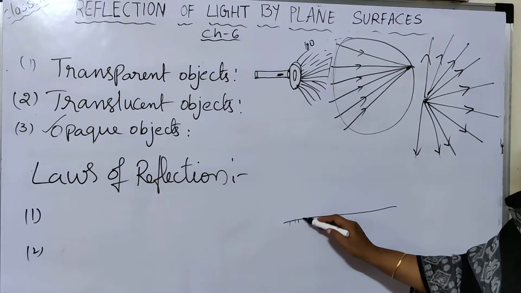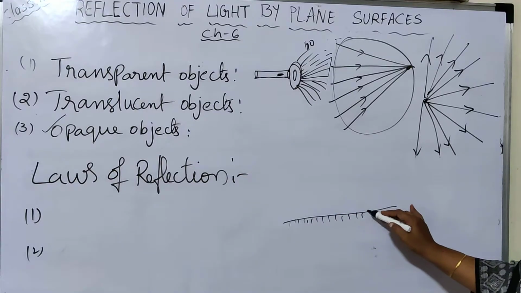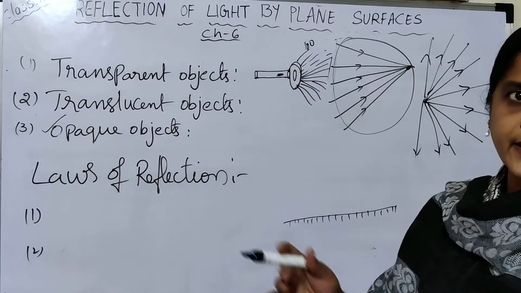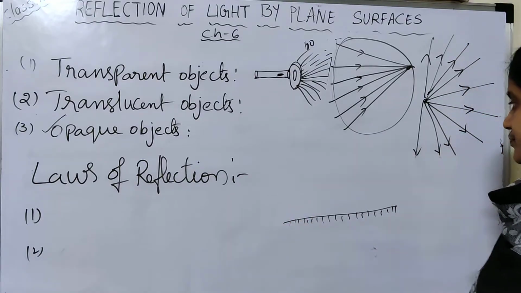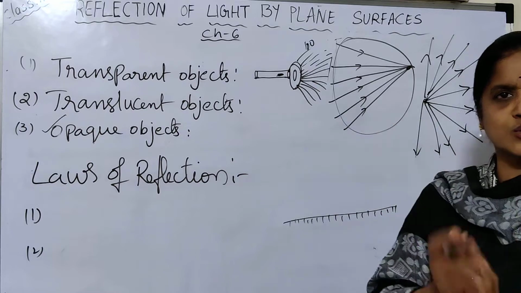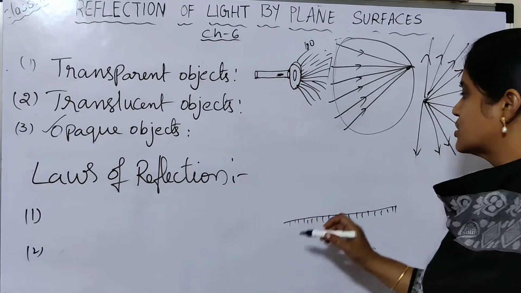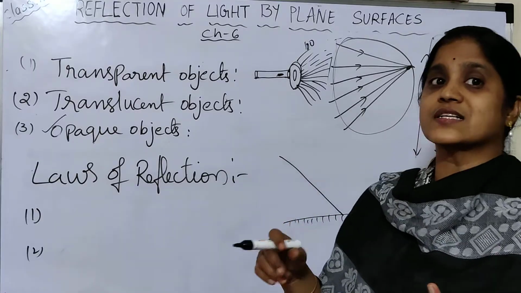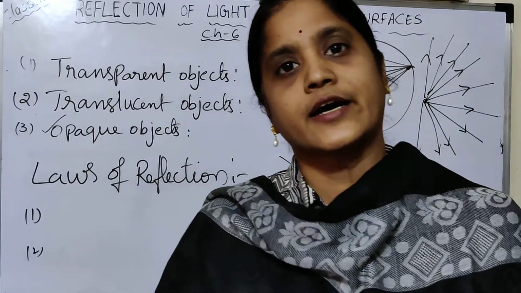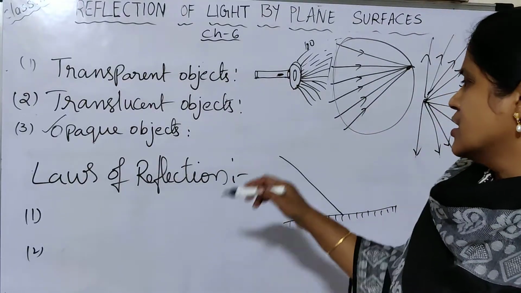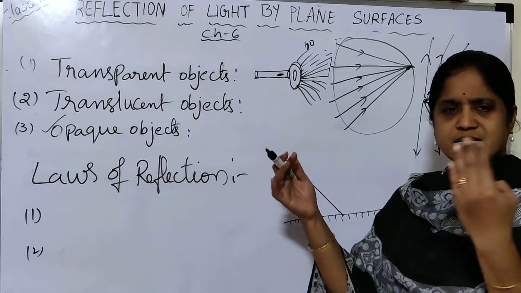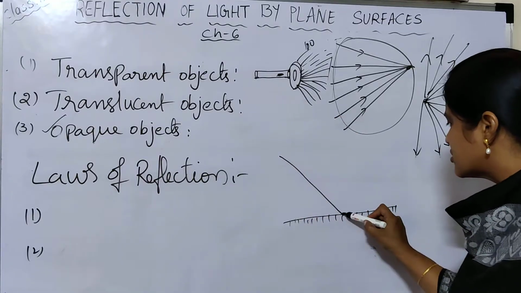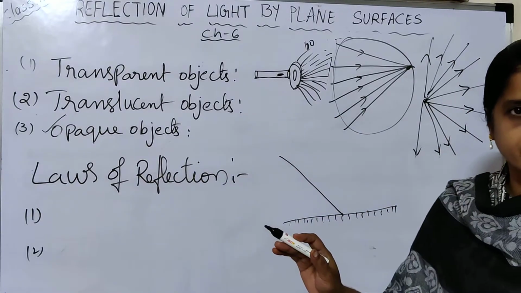Here, the side which is coated, we represent by these lines. Next, suppose from any source the rays are coming, and I will explain what the incident ray and the reflected ray are. Suppose one light ray is coming and touching the plane mirror.